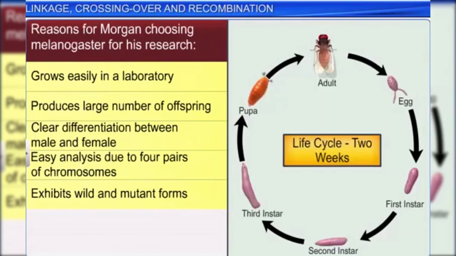Finally, these flies had a life cycle of just 2 weeks, which would help study several generations within a short span of time.